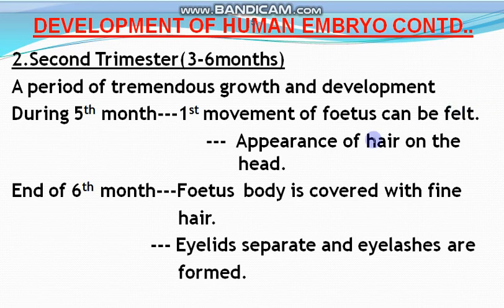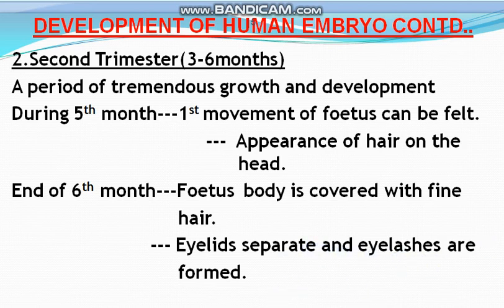And moreover, in the 5th month, there is appearance of hair on the head of the fetus. In the 5th month, the fetus starts developing hair on the head, and at the end of the 6th month, the fetus body is covered with fine hair, and eyelids separate and eyelashes are formed.